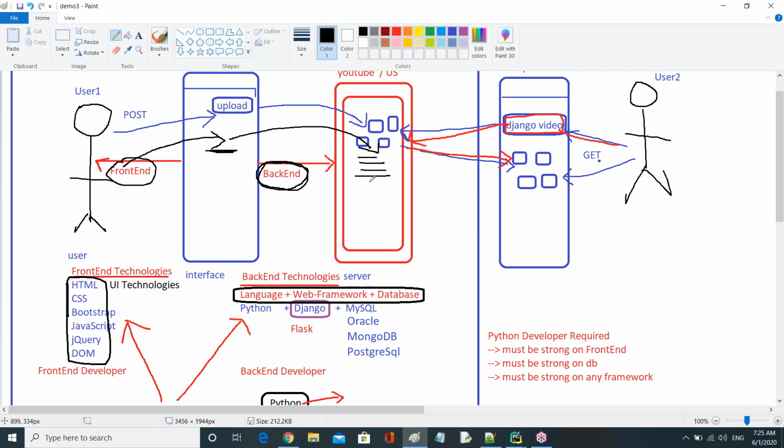The response comes like this. Both this request operation and response operation are handled by backend technologies.